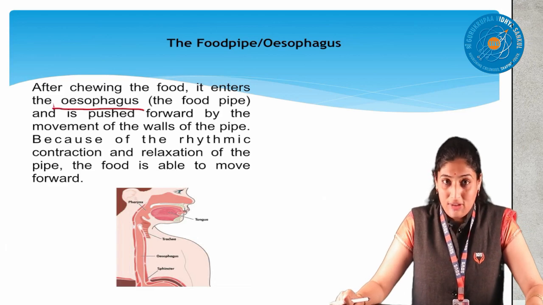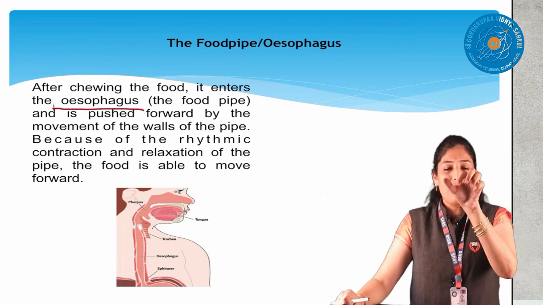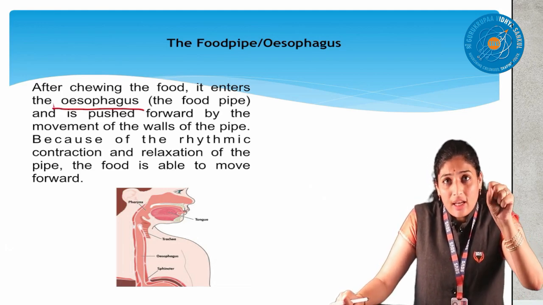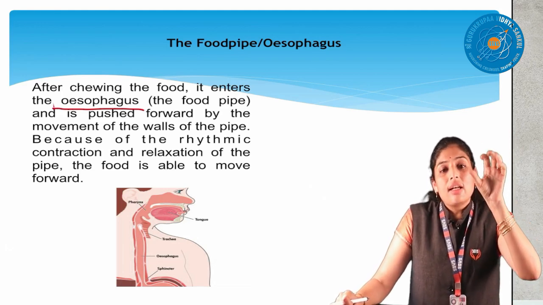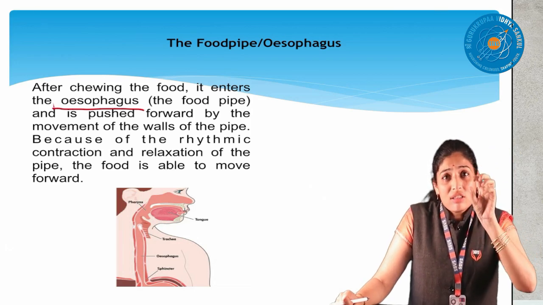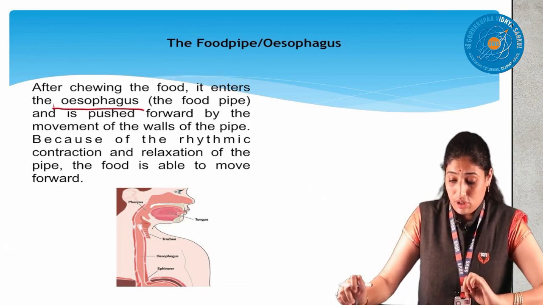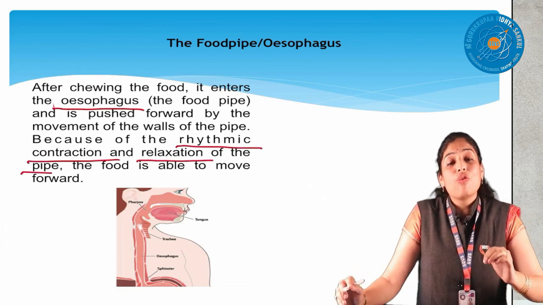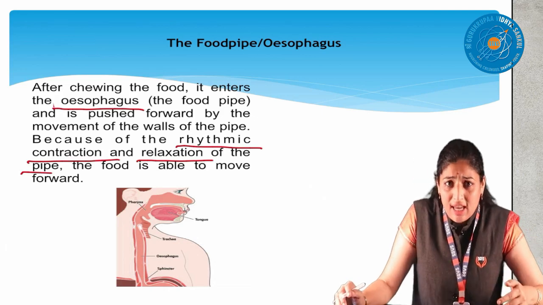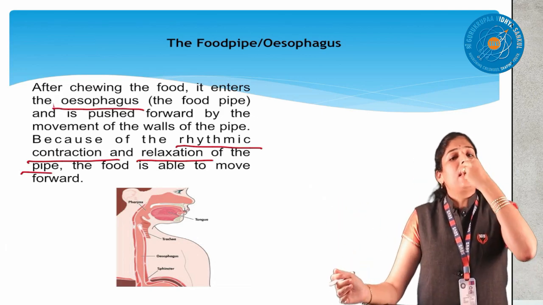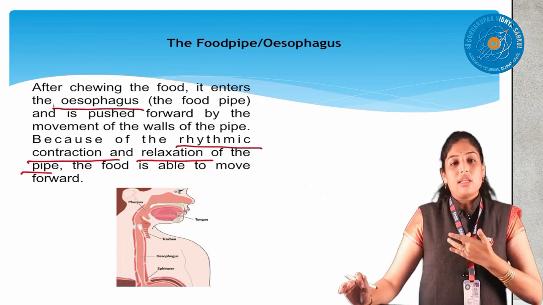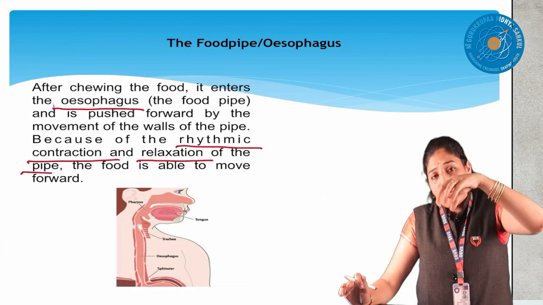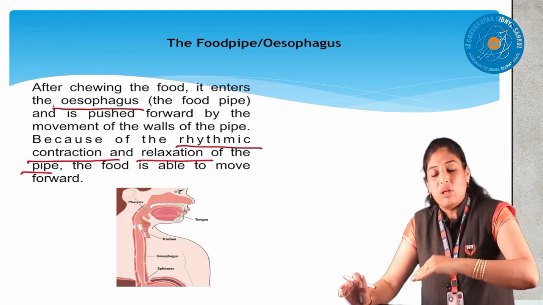How does it pass? Very interesting. Because this food pipe is completely made up of muscles, muscle movement is there. The contraction and relaxation of the muscles takes place. Because of this rhythmic contraction and relaxation of the pipe, the food is able to move forward. Nobody is there to push, nothing is there in our hand. Only from here up to here is my hand. Inside what happens, we don't know. That's why I'm saying in the esophagus, these muscle movements push the food into the stomach.